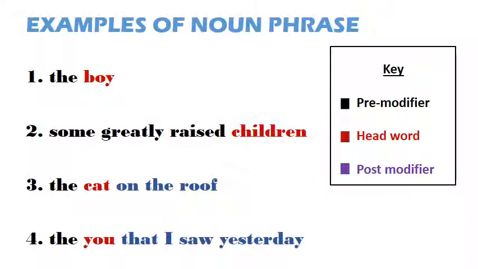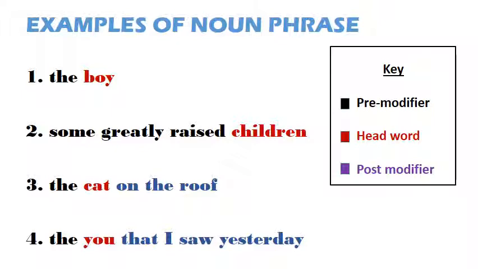Take a look at these examples. In example 1, the head word is boy. That means, there, standing before it, is a pre-modifier. In example 2, the head word is children. Some is a determiner. Greatly is an adverb. And, raised, is an adjective. All these words stand before the head word, children. Therefore, they all form part of the pre-modifier.